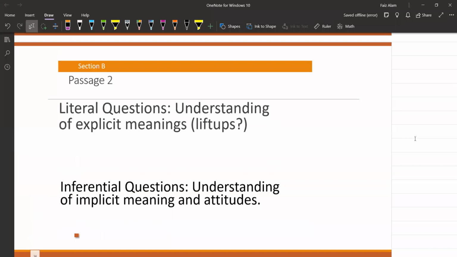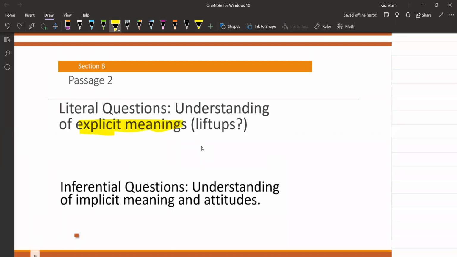Passage 2. Guys, first things first. ये बात समझ लो कि दो तरह के क्वेश्चंस हमारे पास हैं. There are two kinds of questions that we have. The first type of question we have is literal questions, in which we have to understand the explicit meaning. In literal questions, you have to get the explicit meanings and answer your question. That's it.